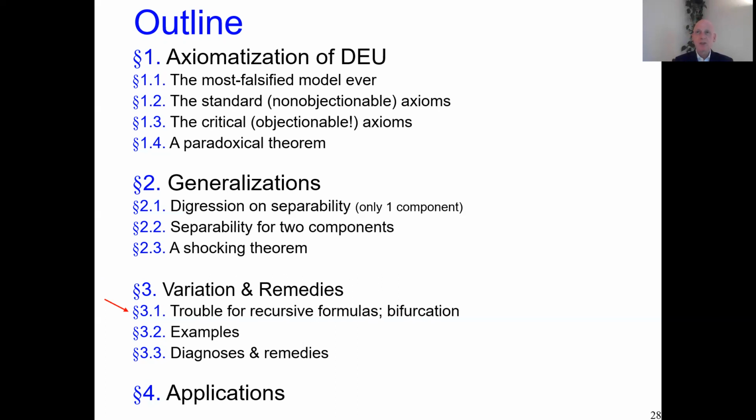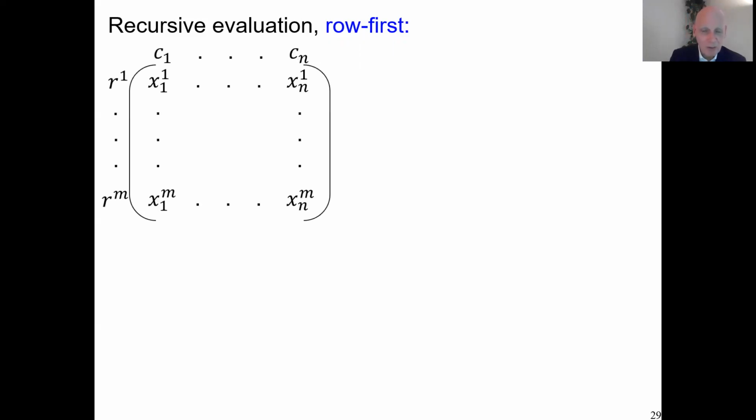Usually if you do quantitative evaluation of matrices, or multi-objective problems, when there are multiple components to be optimized, you use recursive formulas for tractability reasons, because otherwise it's too complex, we don't know what to do. So usually we do a recursive formula. So let us look at them. For instance, let's assume two components, rows and columns. Then either you first aggregate over the rows or you first aggregate over the columns, one of those two. That is what we can call row first.